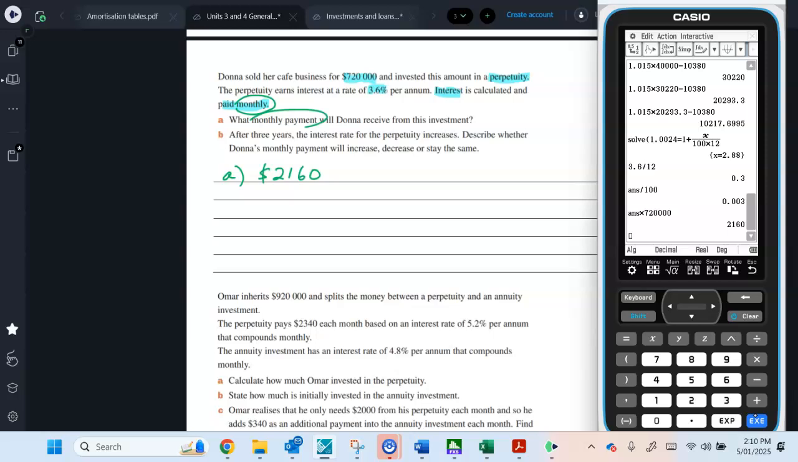So you can see why I like the Finance Solver. It prompts you and you might be a little bit confused about what goes where if you're doing it that way. But for those of you who are really confident with financial maths, you probably just do it that way.